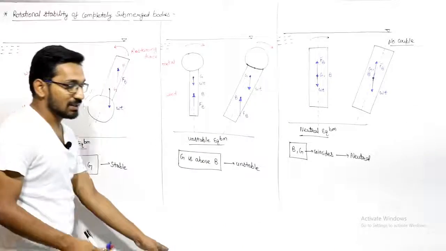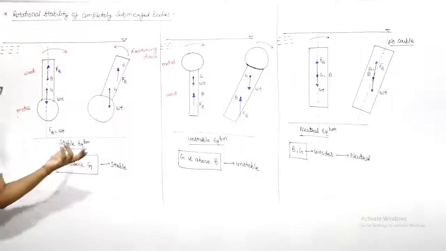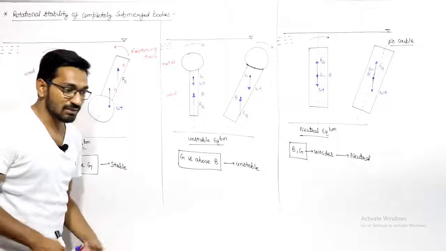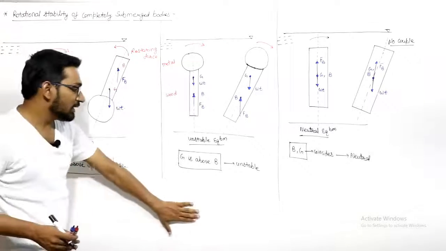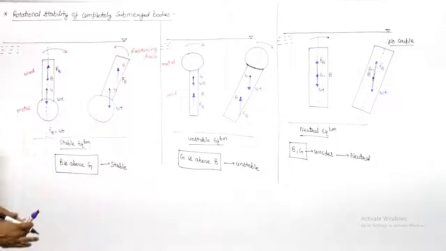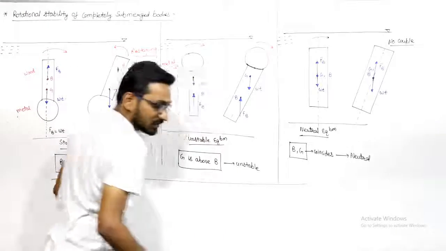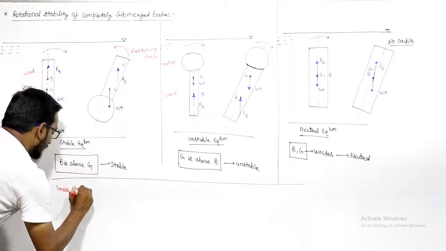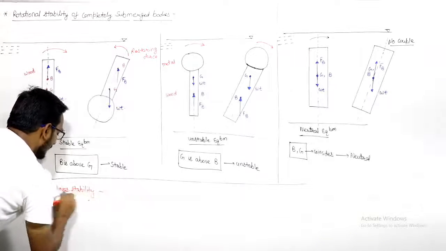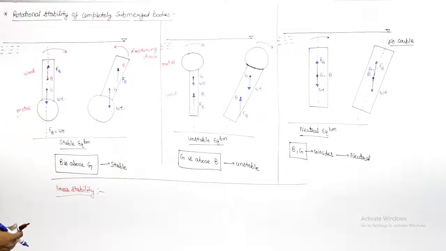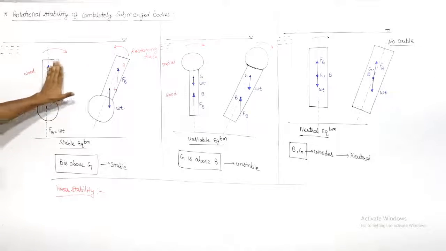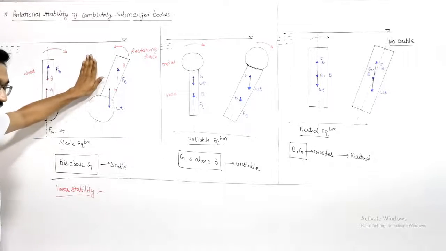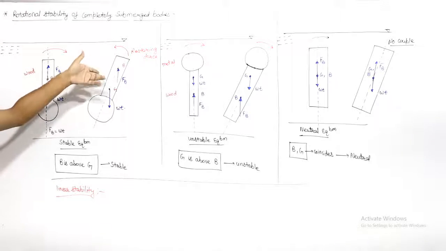This is a generalized case of the rotational stability of the completely submerged body. And if we talk about the linear stability of completely submerged bodies, if I move this body linearly from here to here, it will stay there only. It will be in neutral equilibrium.